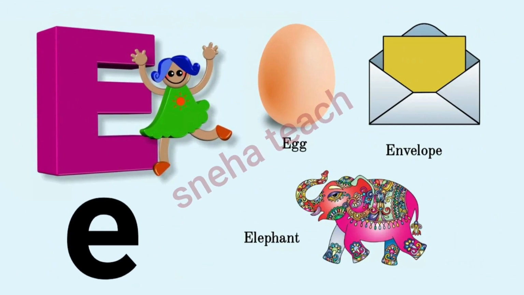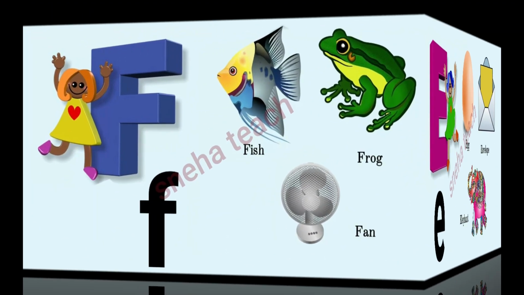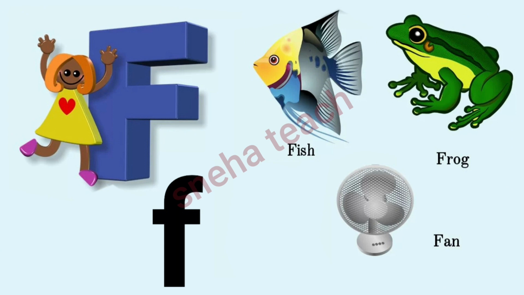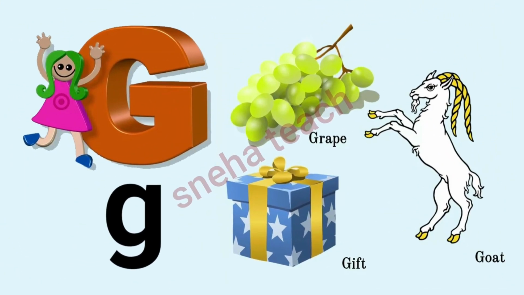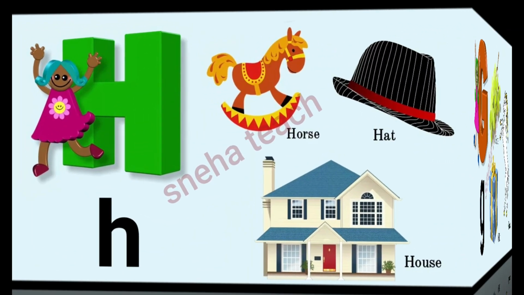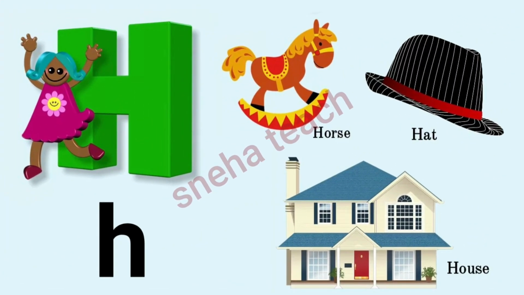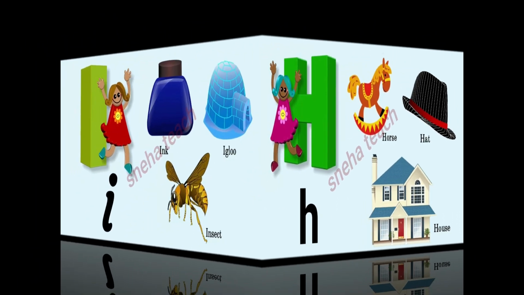E for egg, envelope, elephant. F for fish, frog, fan. G for grape, goat, gift. H for horse, hat, house.